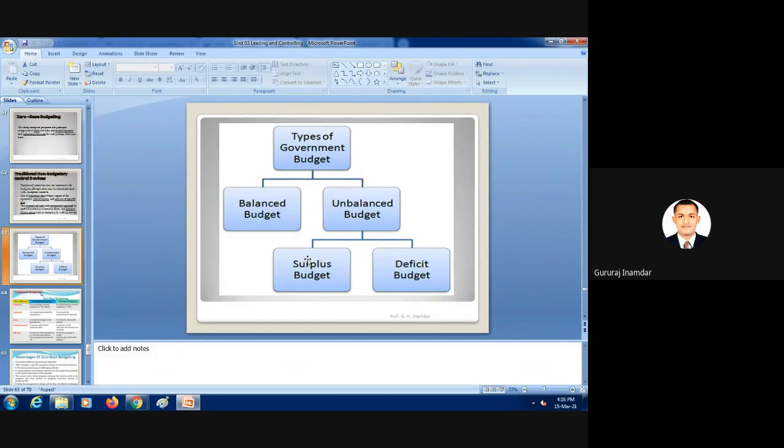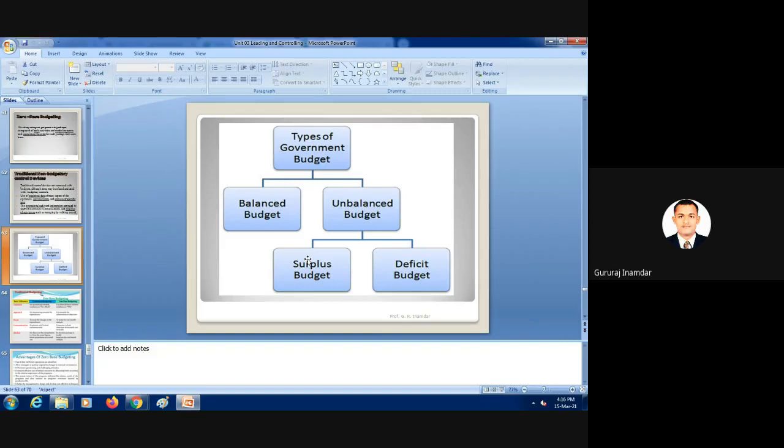Already within last week, our Maharashtra government has established the budget in parliament. Our whatever the... what do we call it...